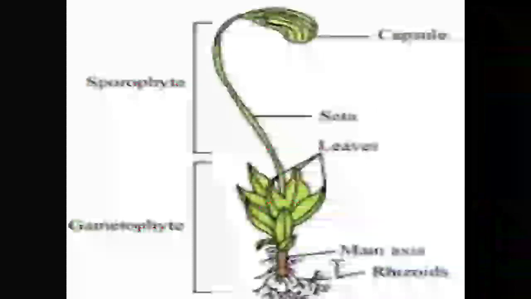The seta is a long stalk, and after the seta there is a capsule in which the spores are formed. After maturation of the spores, the capsule dehisces and ruptures, and so many spores are scattered or dispersed onto the soil and are responsible for growing a new Funaria or moss.